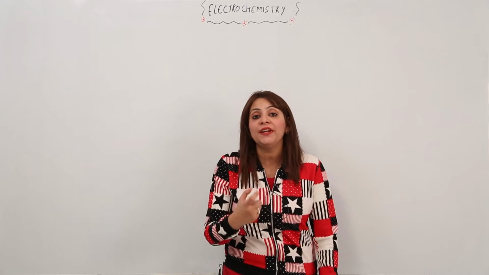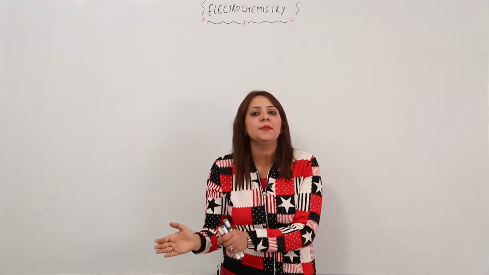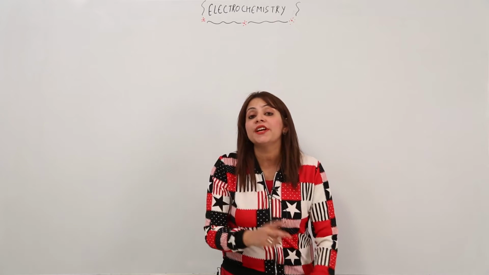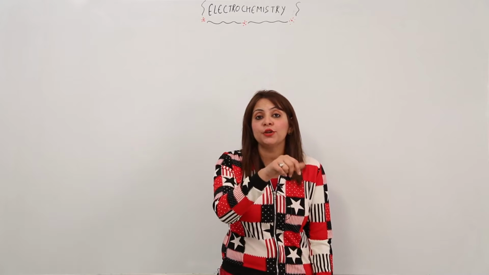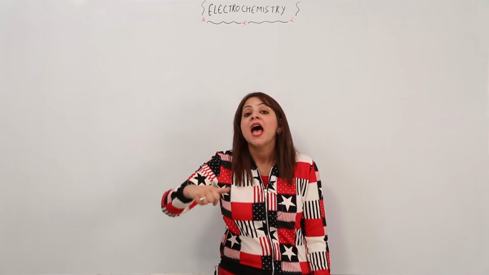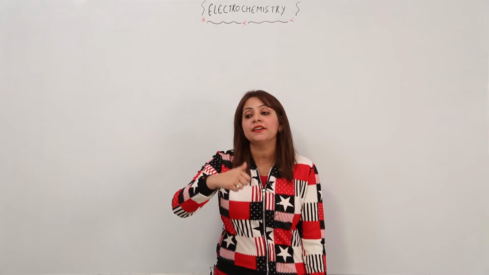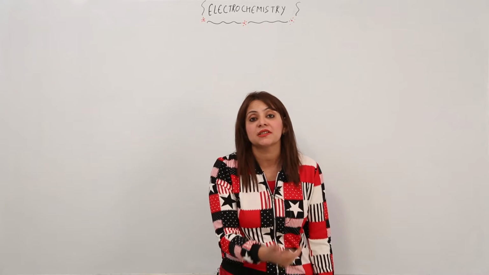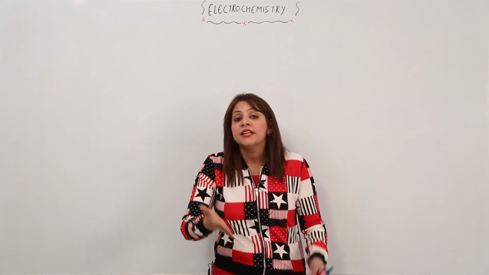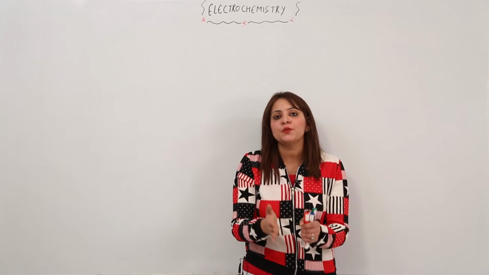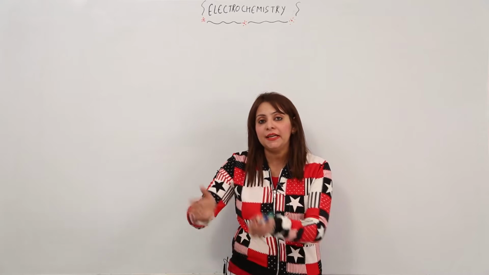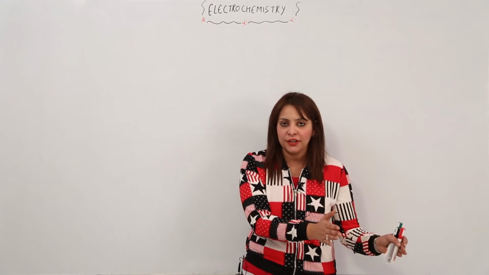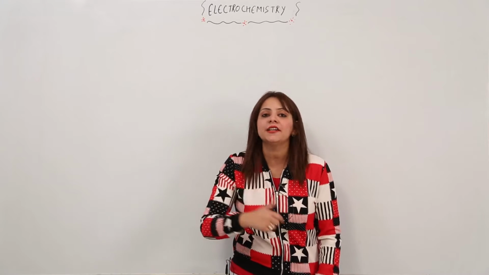the relationship between electric energy and chemical energy, right? And it also deals with the interconversion, that is, the production of electricity from a chemical reaction, and also the chemical reaction occurring due to the electricity passed, that is, the electric energy. That means electrochemistry is a branch which deals with the relationship between chemical energy and electric energy, and also their interconversion.